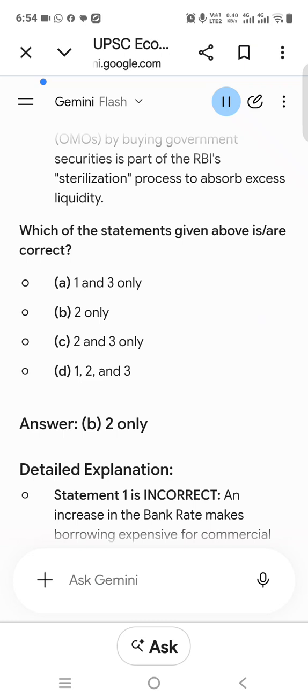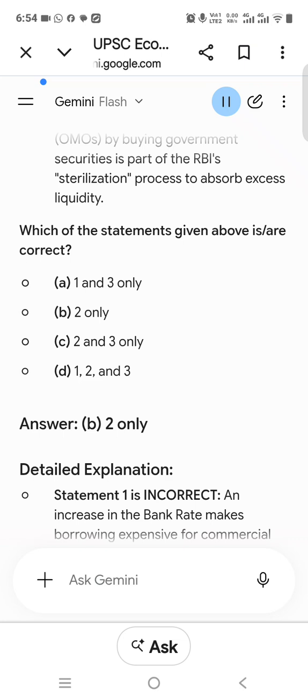Which of the statements given above are correct? A. 1 and 2 only. B. 2 only. C. 1 and 3 only. D. 1, 2, and 3. Answer: A. 1 and 2 only. Detailed explanation. Statement 1 is correct. Food carries a weight of approximately 45.8% in CPI combined, whereas in WPI it accounts for approximately 24.4%.